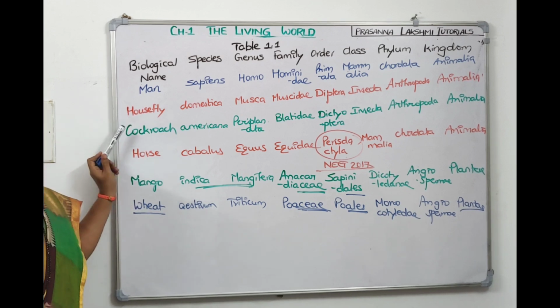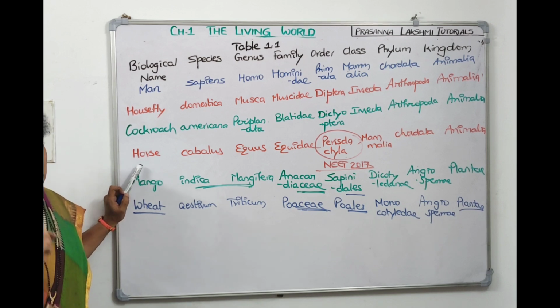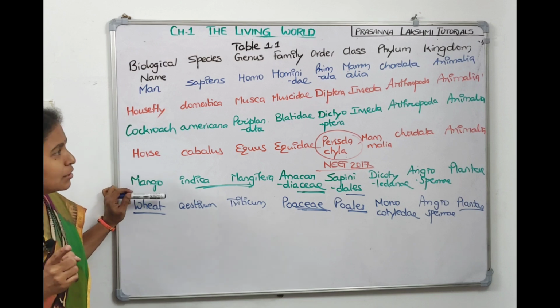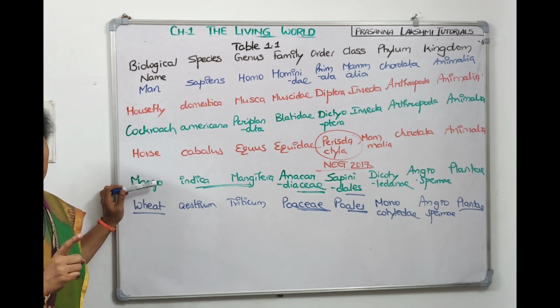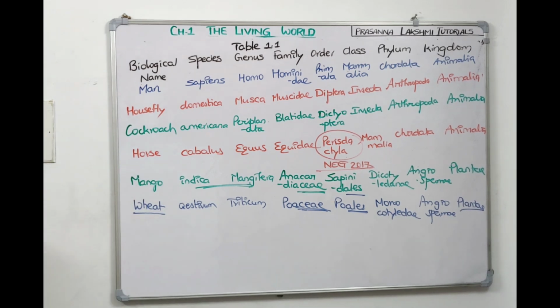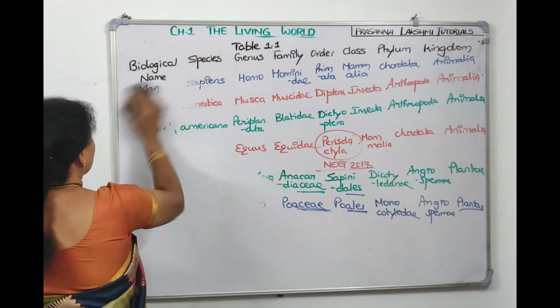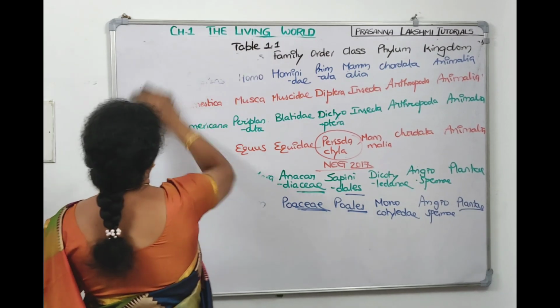Now cockroach is there in structural organization, so I added it here. And horse evolution they asked in NEET 2017. It comes in evolution chapter, second year, 7th chapter. That's why we took it here also. Take a screenshot. Then we will talk about taxonomic aids. This table is very important. Get familiarized with this table, their names and the taxonomic hierarchies.